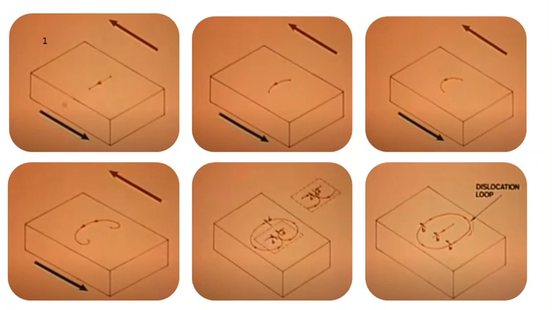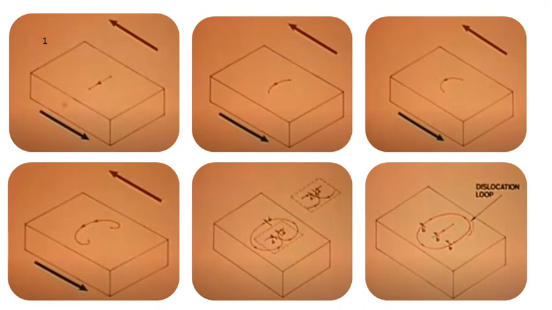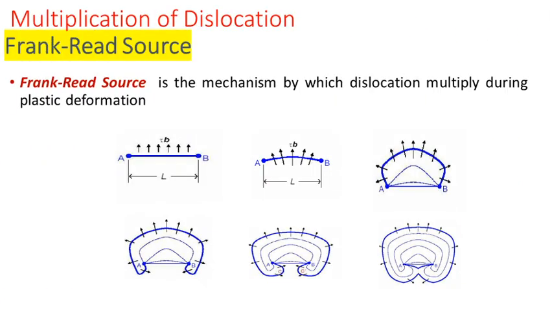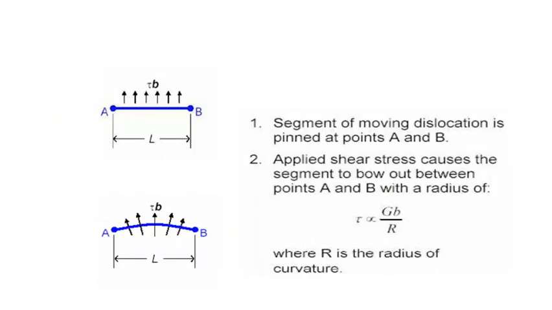This particular phenomenon is called generation of dislocation or Frank-Read source of dislocation, or we can say multiplication of dislocation. Okay, this particular concept is called the Frank-Read source of dislocation or multiplication of dislocation. So if we are analyzing one by one, in the initial condition we are assuming a segment of moving dislocation which is pinned at points A and B, which is figure 1.